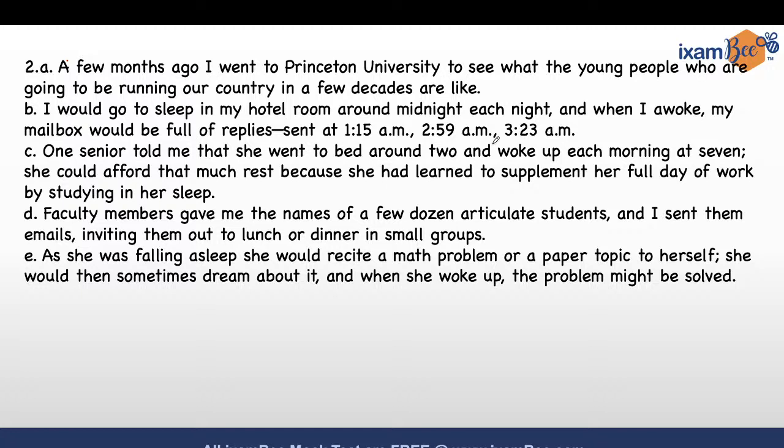So now let's look at the next sentence. In case you are confused and did not find the next sentence, let's just follow as it is given. I would go to sleep in my hotel room around midnight each night, and when I awoke, my mailbox would be full of replies. So, which means what? The information that we have here is not adequate. It's not enough. We need to know what mailbox we are talking about. What reply? So information is not enough to come to a conclusion that B should be the next sentence. Okay, move on.